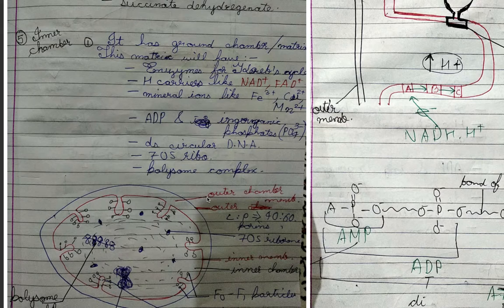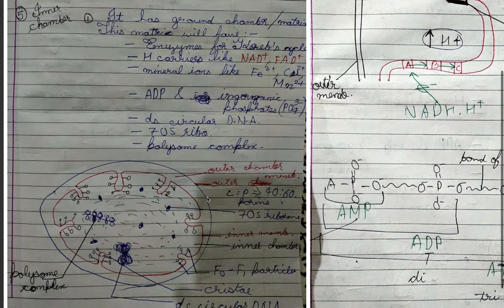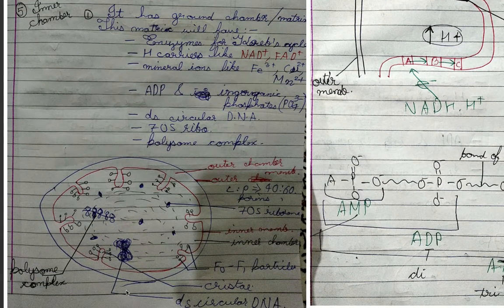ADP and inorganic phosphate are also present here. It also has double-stranded circular DNA, some 70S ribosomes, and a polysome complex as well.